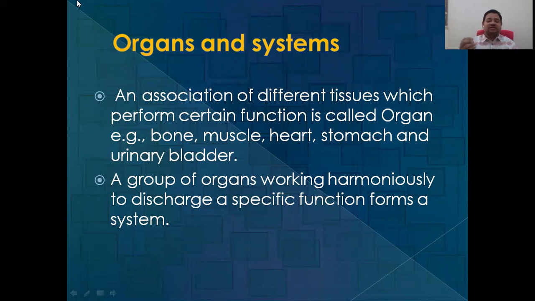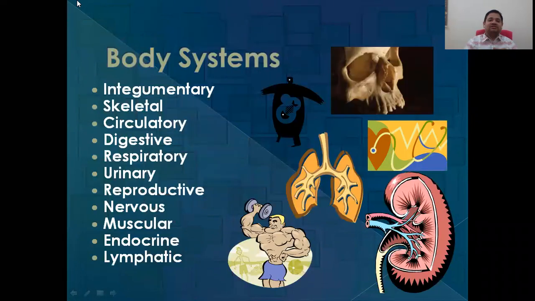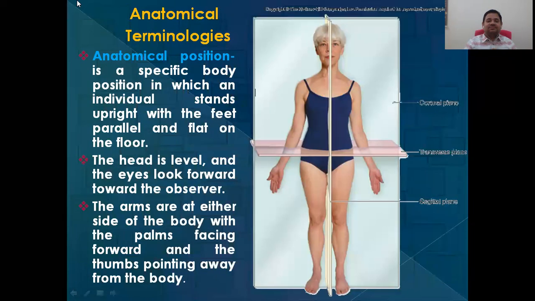The heart is working, the artery is working, the veins are also working. So all this comes under the organ system. So this is the list of some organ systems: integumentary, that is skin, skeletal, circulatory, digestive, respiratory, urinary, reproductive, nervous, and many others.